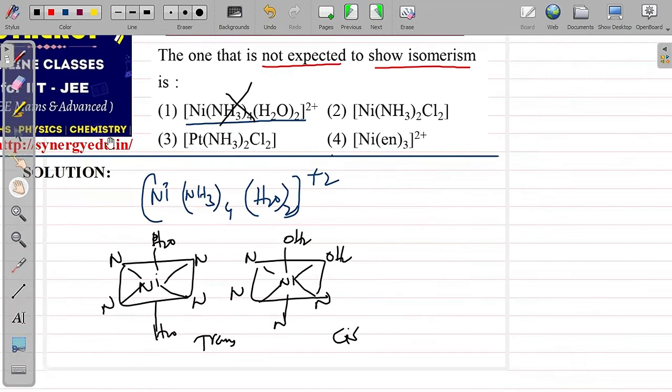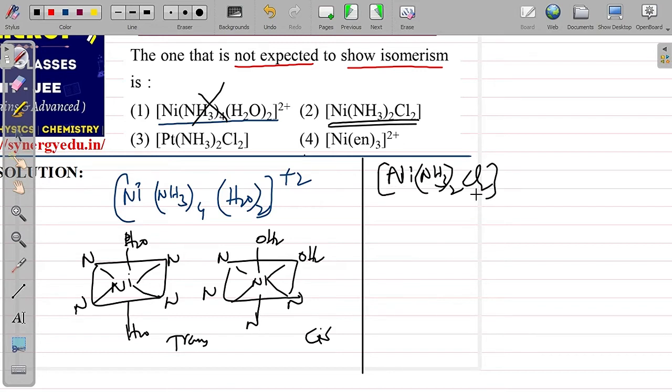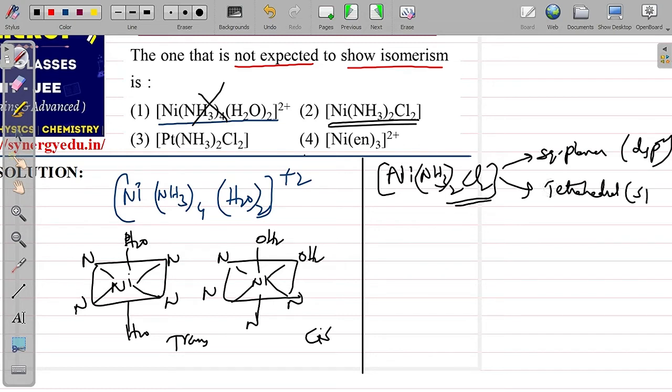Now the second one, Ni(NH3)2Cl2. Since the coordination number is 4, it can be square planar if the hybridization is dsp2, or it can be tetrahedral if the hybridization is sp3. Now let's check which one it will satisfy.